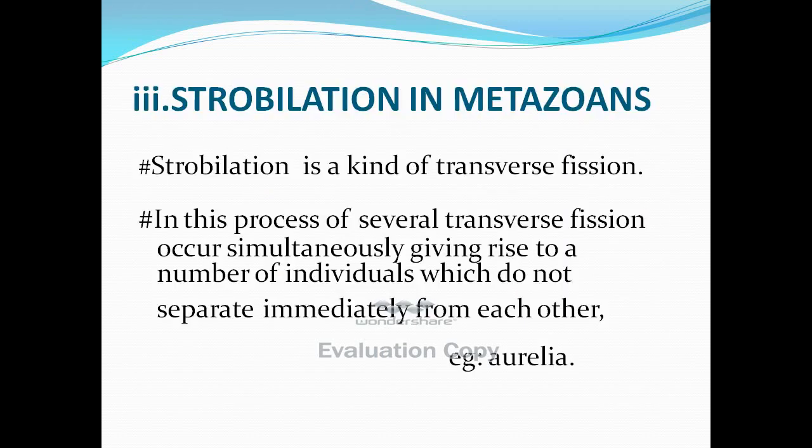The next type of fission is strobilation in metazoans. Strobilation is a kind of transverse fission. In this process, several transverse fissions occur simultaneously, giving rise to a number of individuals which do not separate immediately from each other. Example, Aurelia.